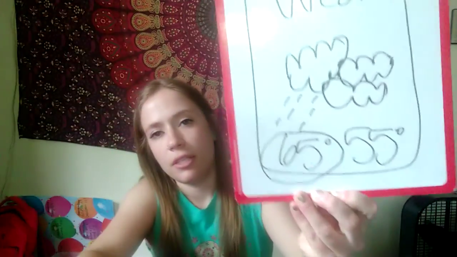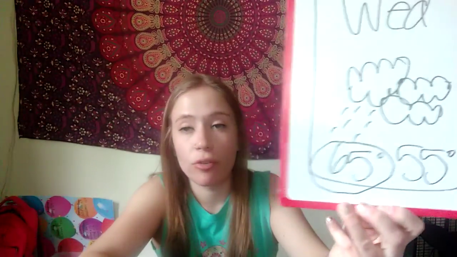If you said 65 degrees, you're correct. So let's go ahead and see what it'll feel like tomorrow. Okay, so here's 60, and then 65 is already marked for us, and we are in that cool temperature range, so it will be cool tomorrow.